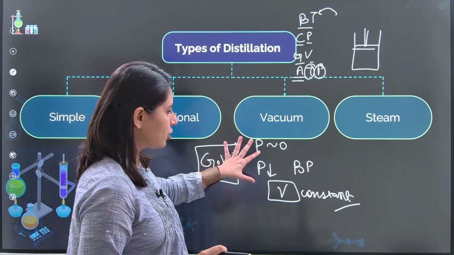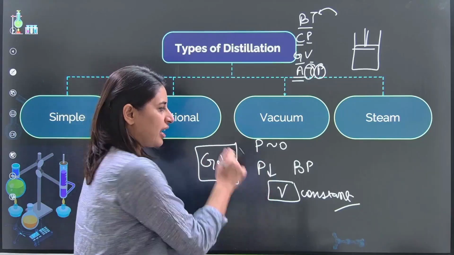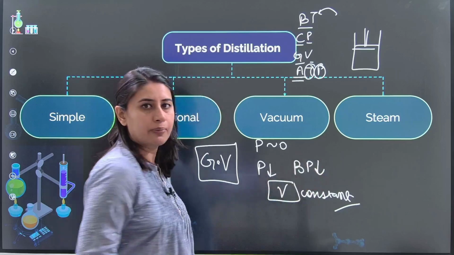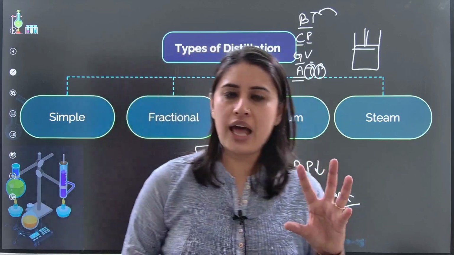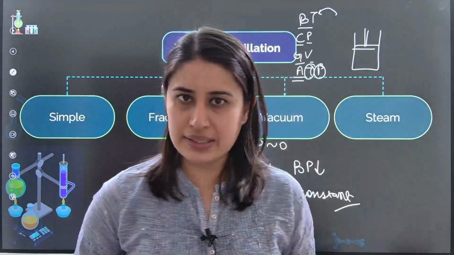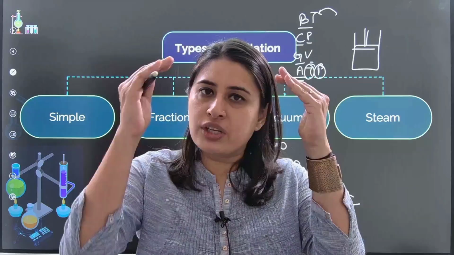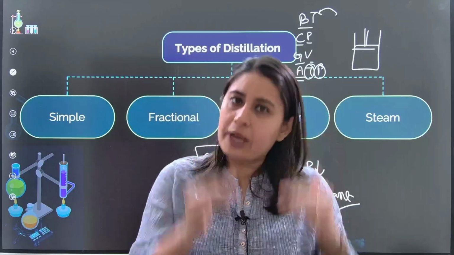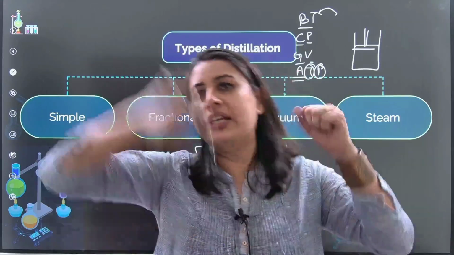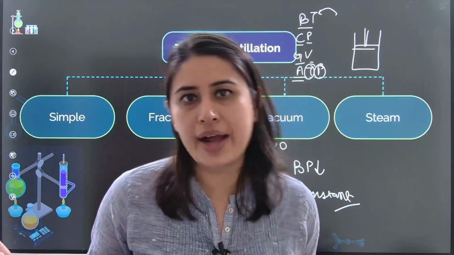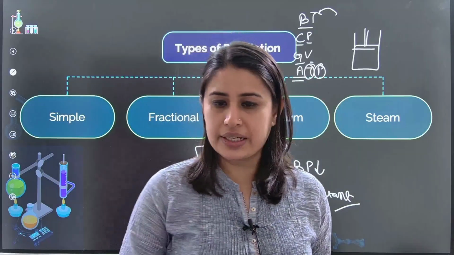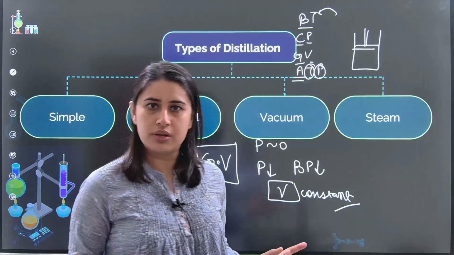So if pressure decreases, so does the boiling point. Let's say if glycerol had a boiling point of 360 degrees Celsius, now because we have reduced pressure so much, the boiling point also reduces. So at 180 degrees only, you can extract all the glycerol. Is it clear when to use vacuum distillation?